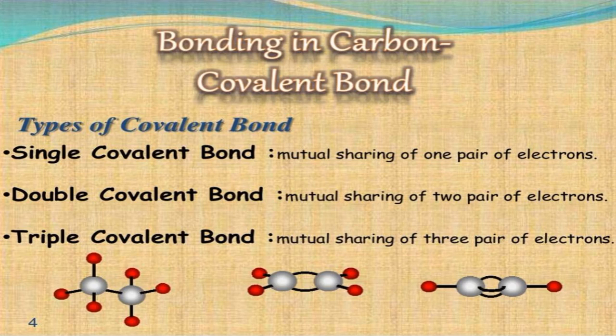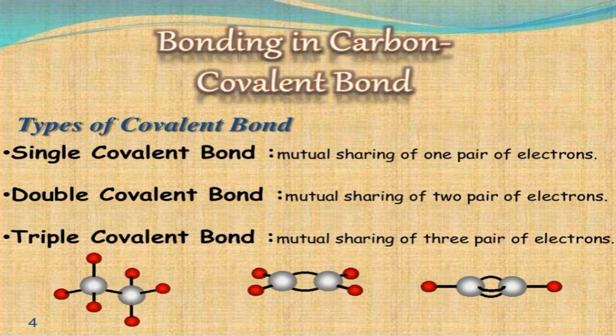There are mainly three types of covalent bond: single covalent bond, double covalent bond and triple covalent bond. A single covalent bond means mutual sharing of one pair of electrons, a double covalent bond is mutual sharing of two pairs of electrons, and a triple covalent bond is the mutual sharing of three pairs of electrons. That means the covalent bonds to be discussed are of three types.